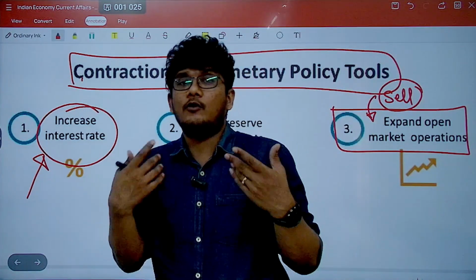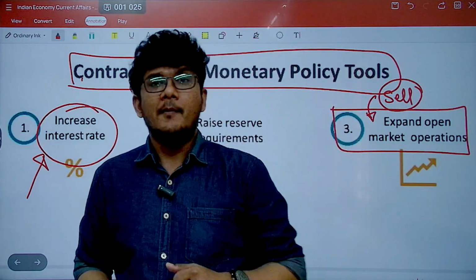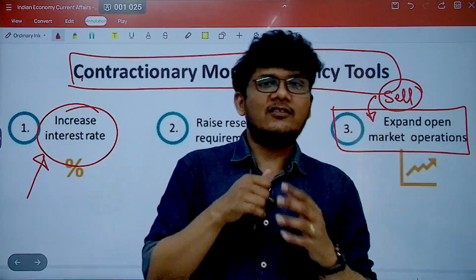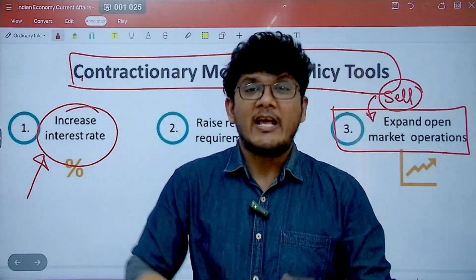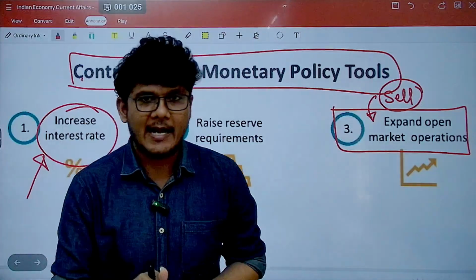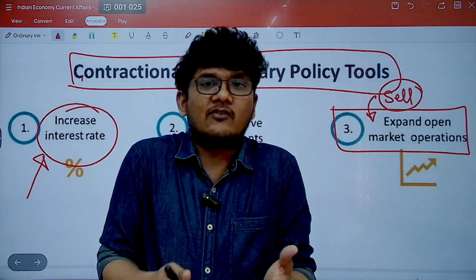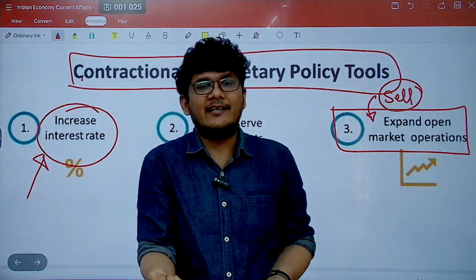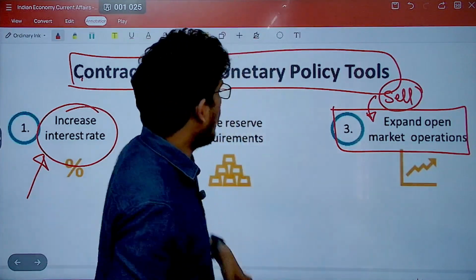So the banks would want to give you loans at a higher interest rate. Because the interest rate is higher, fewer people will be interested in taking those loans, as a result of which there is less money in their hands, so less demand, and less production. Less demand means what will happen? Demand is less, so the prices will go down.